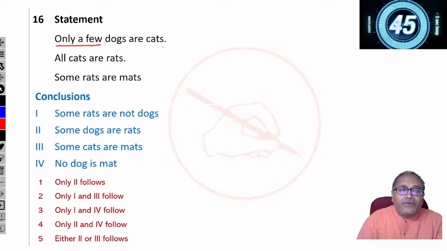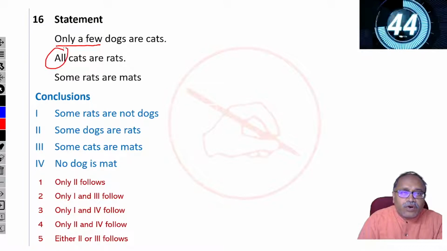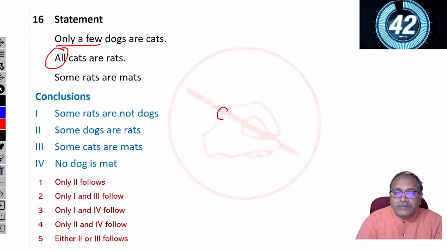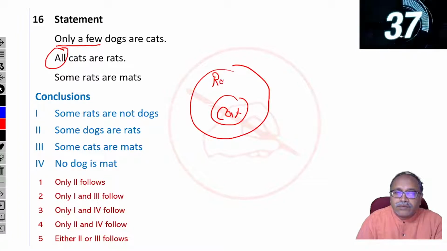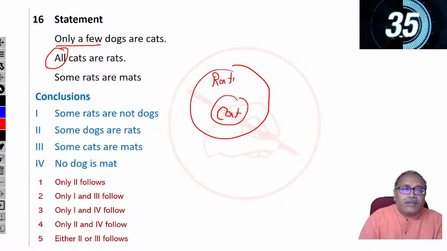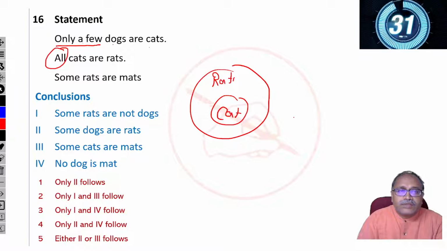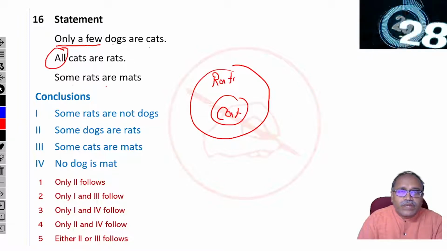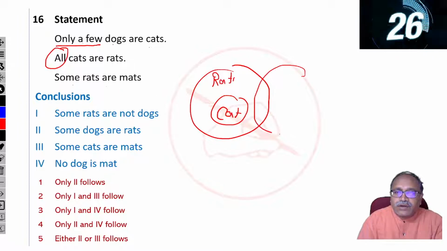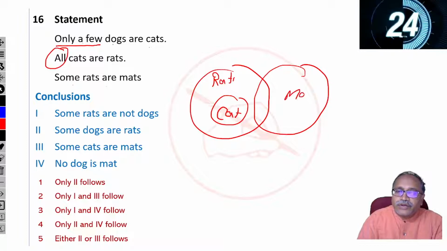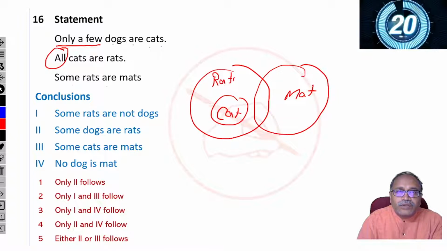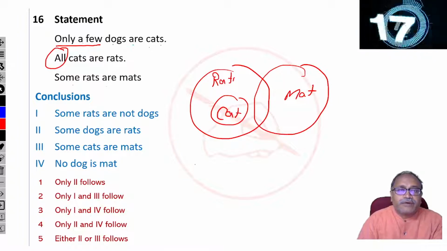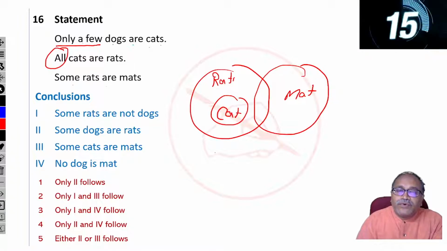Okay. Only a few dogs are cats. First, draw with all. All cats are rats. All cats are rats. And then only a few dogs are cats. This is some rats are mat. Okay, let's draw this. Some rats are mat. And then comes only a few dogs are cat.